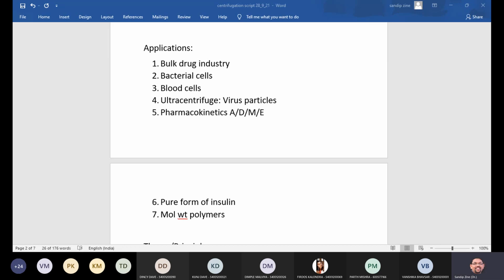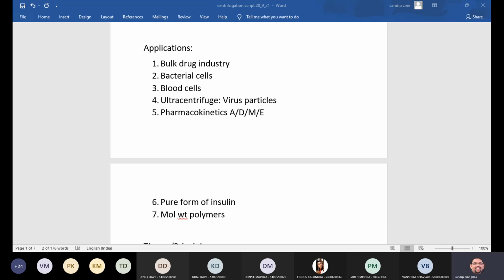Then centrifugation is also used for isolation of bacterial cells like Actinomycetes mycelium and some spores from the liquid growth. Also, centrifugation is used for separation of blood cells, maybe RBCs, WBCs from the blood. Then one more terminology that we can add over here is about ultracentrifuge. So what is ultracentrifuge? It is used for the separation of virus particles which are utilized in industrial applications.